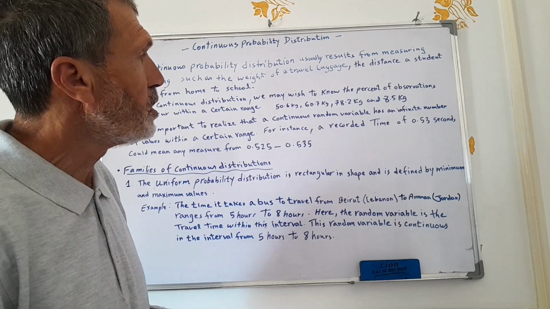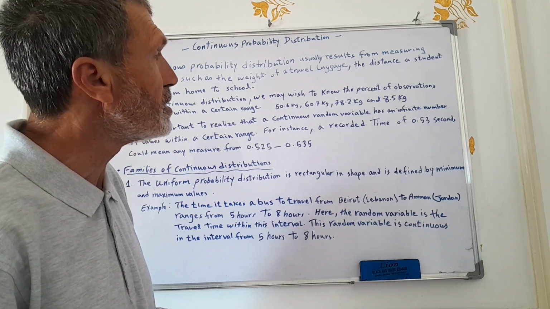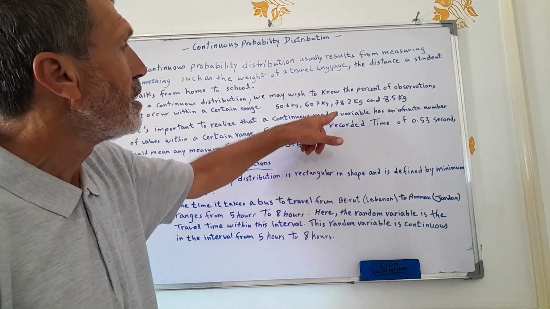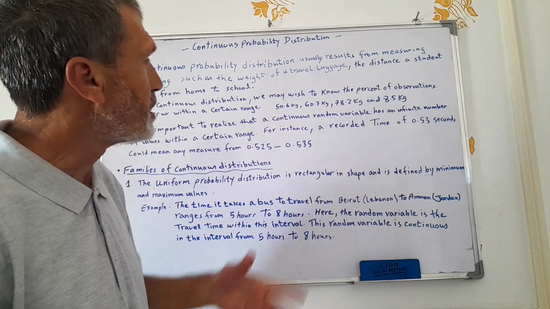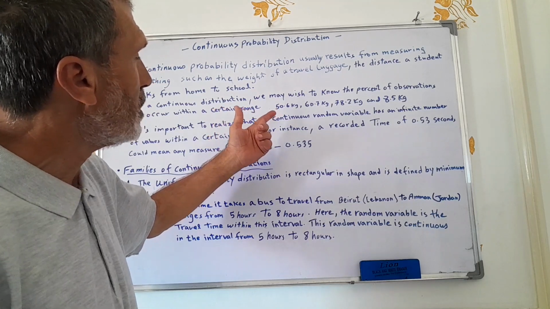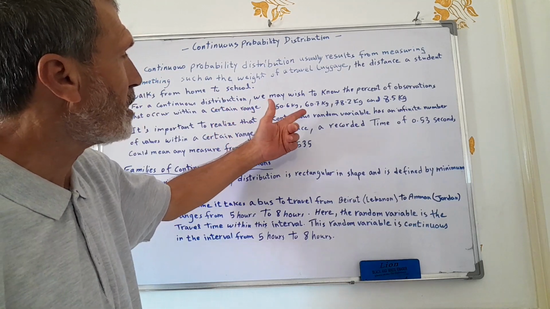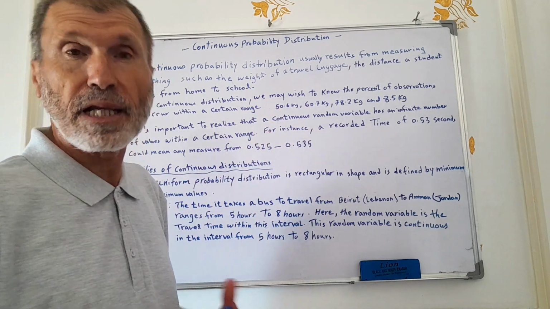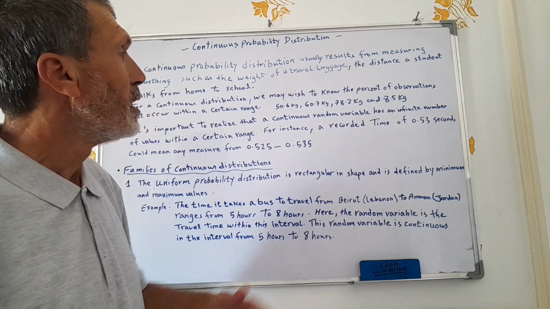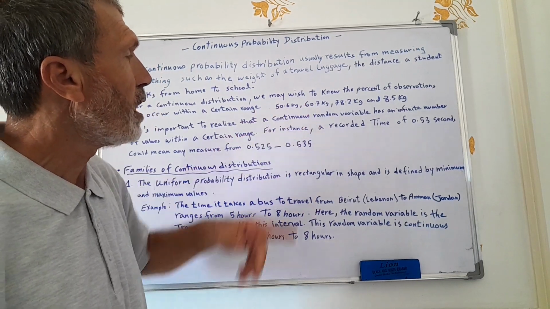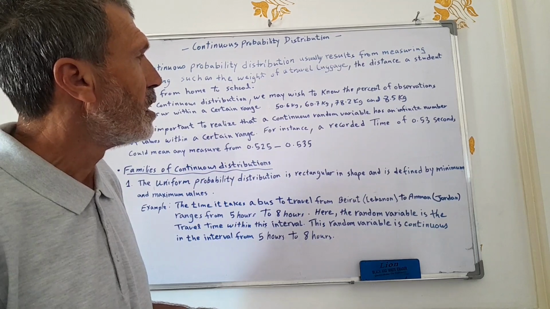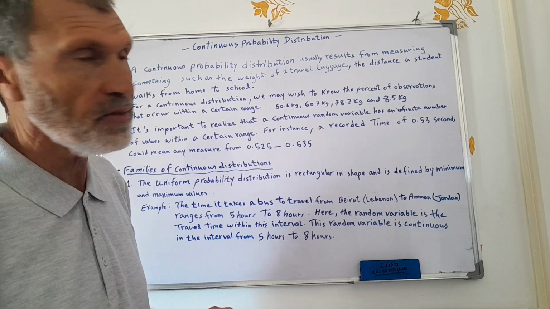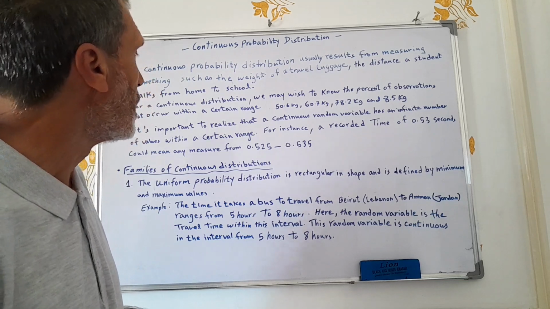We have 2 here. So we have 50% of the individuals with weight less than 70 kilogram.